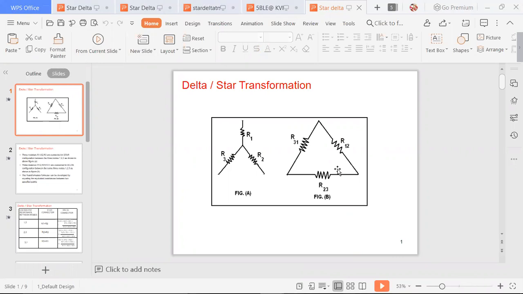In your textbook itself, it is given in terms of R12, R13 like this. Then you will be clear about star and delta compared to this. That is the reason I shifted to another PPT. Sorry for the inconvenience. Let me start from here.